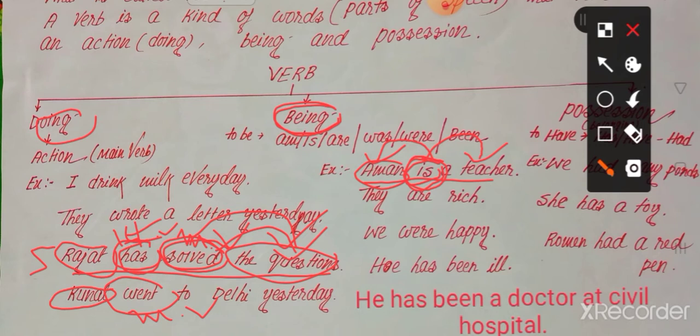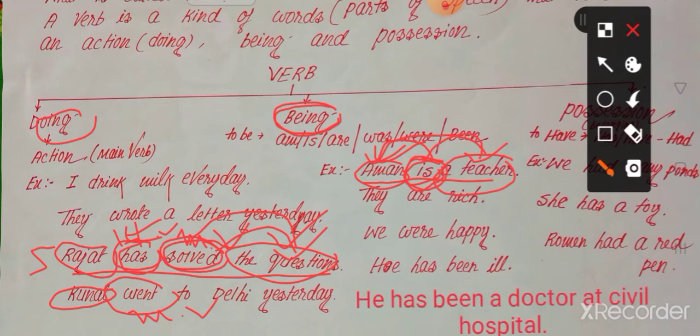So it says something about the subject Aman. Aman is what? Aman is a teacher. So it says something about the subject of the sentence. The word that says something about the subject is called the subject complement.